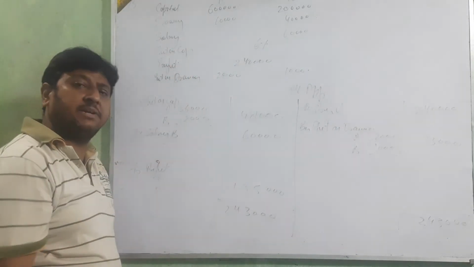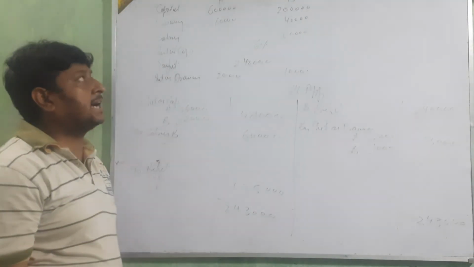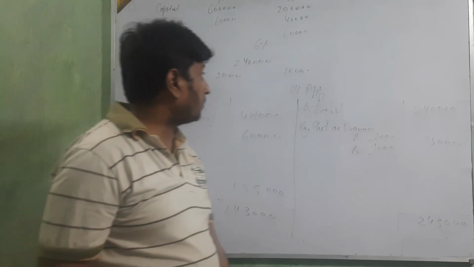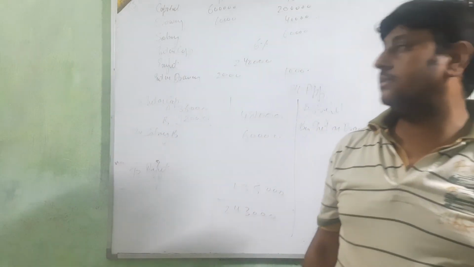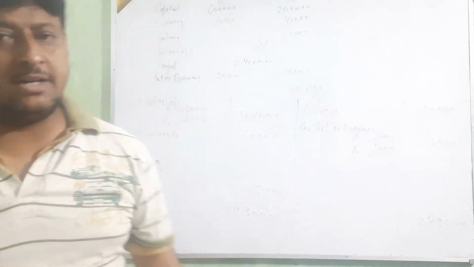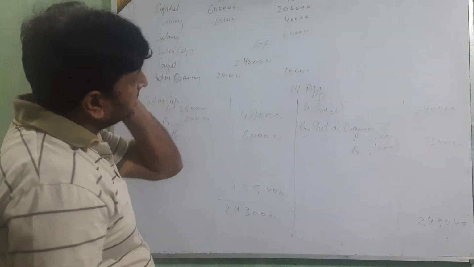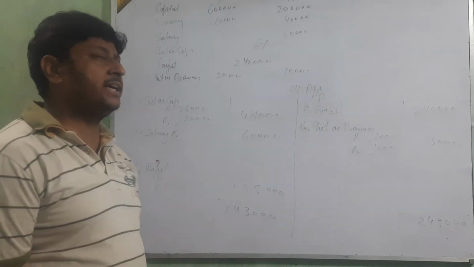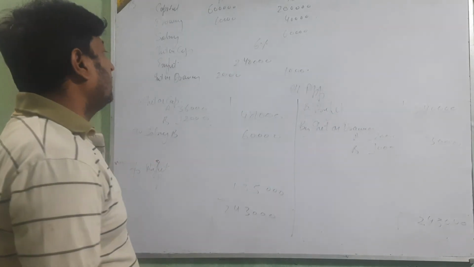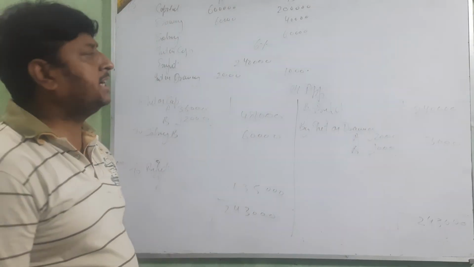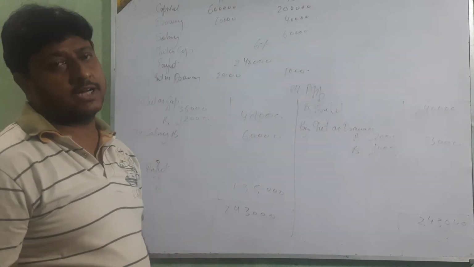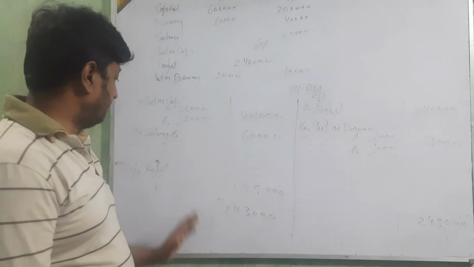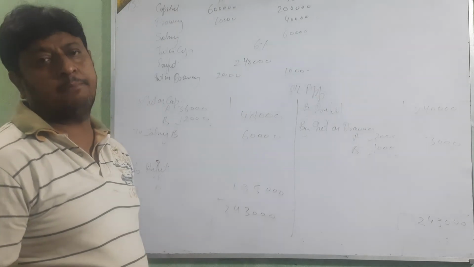I am writing the summary. The question is given like that. The capital is 6 lakh and 2 lakh. The partnership ratio is 2:1, and the salary of B is 60,000. Drawing 60,000, 40,000. Interest on capital rate of 6%. Interest on drawing 2,000 and 1,000. Here the interest on drawing is given, so no need to calculate. And profit is 2,40,000. On the basis of that, we are going to make the PL appropriation account.